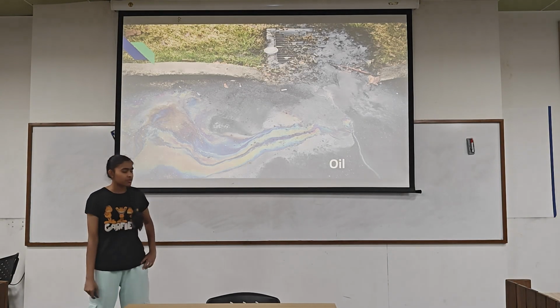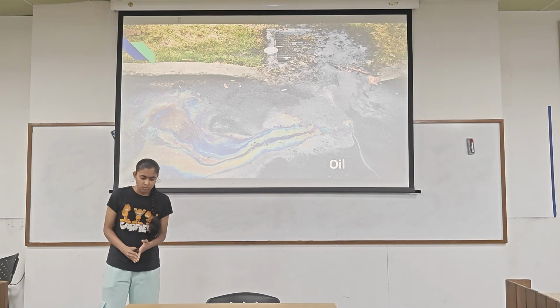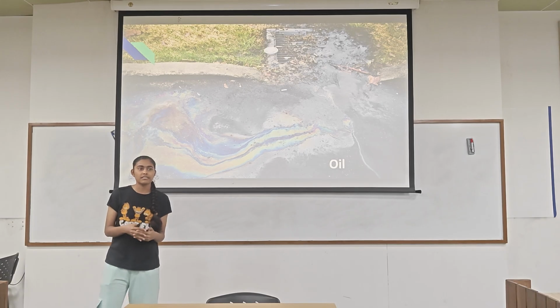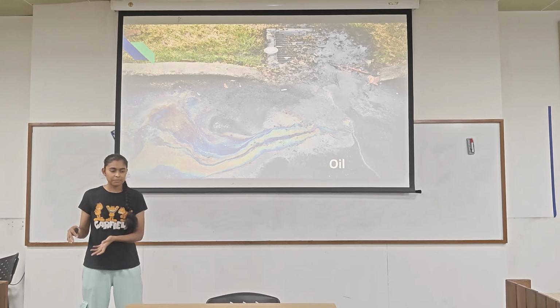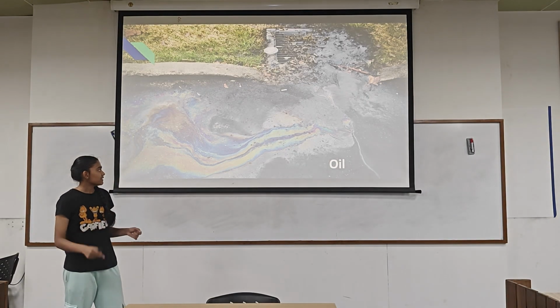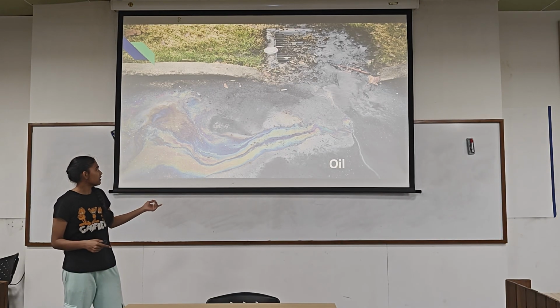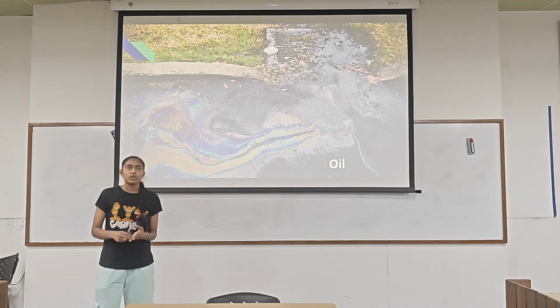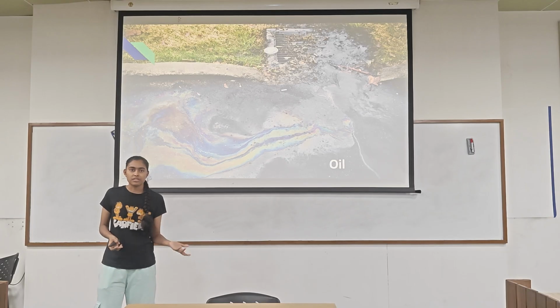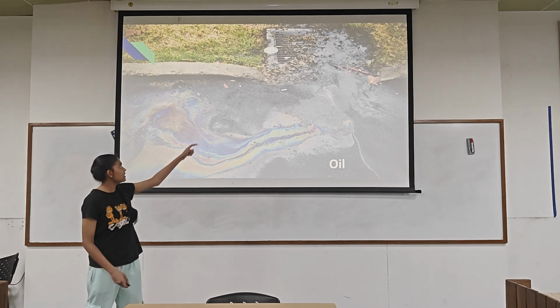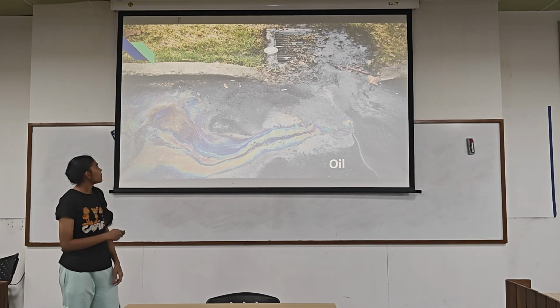Then we have oil pollution. In the ocean, it happens when oil is being transported but there is some leakage in the tanks, and it spills out and causes damage to the ocean. Oil pollution also happens on roads. Oil and gasoline sometimes drip from vehicles and run into the sewage, as you can see in this picture.